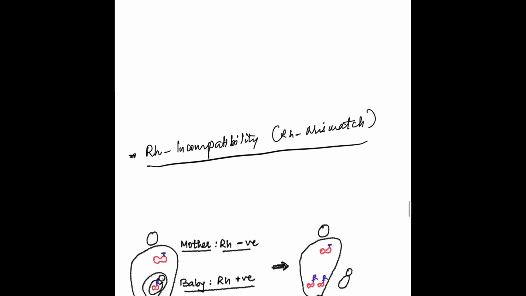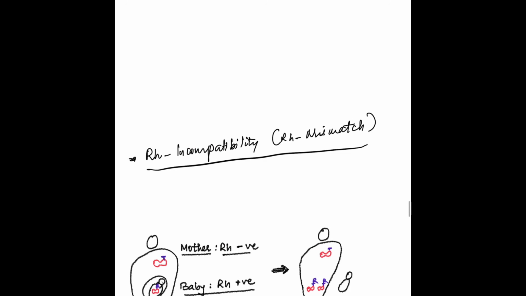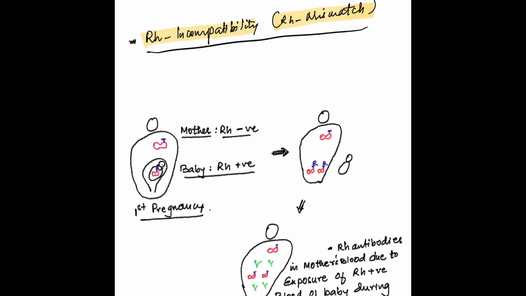A special scenario of Rh incompatibility, that is Rh mismatching, is observed between the blood of Rh negative pregnant mother with Rh positive blood of the fetus. Let's assume that a lady who has Rh negative blood gets pregnant for the first time and the fetus, that is the baby inside her womb, has Rh positive blood.